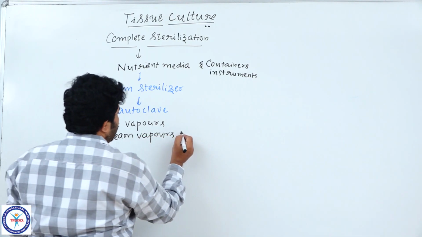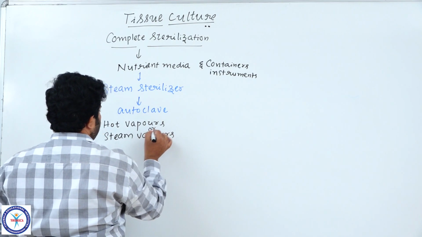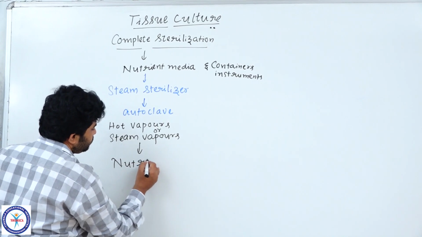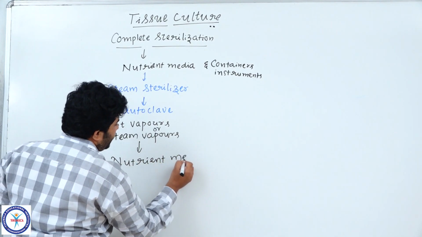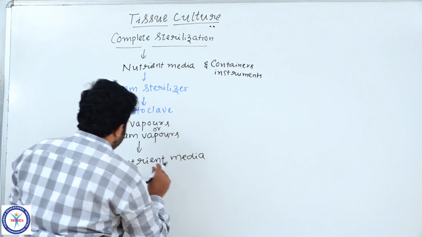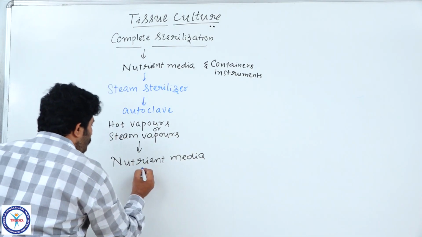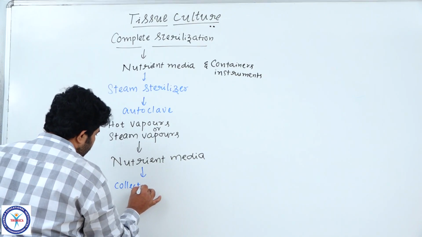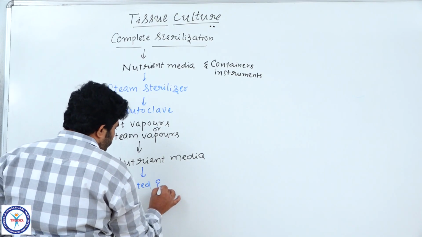The nutrient media is collected and autoclaved.